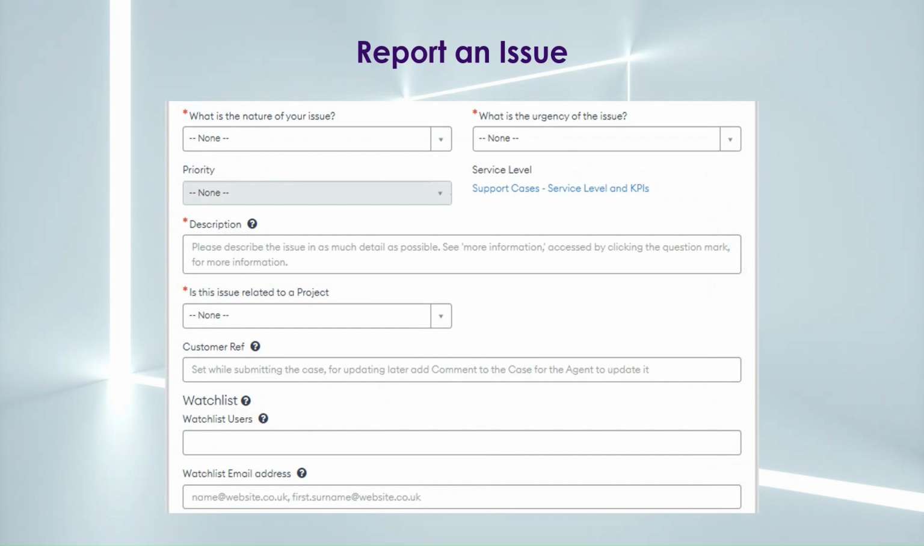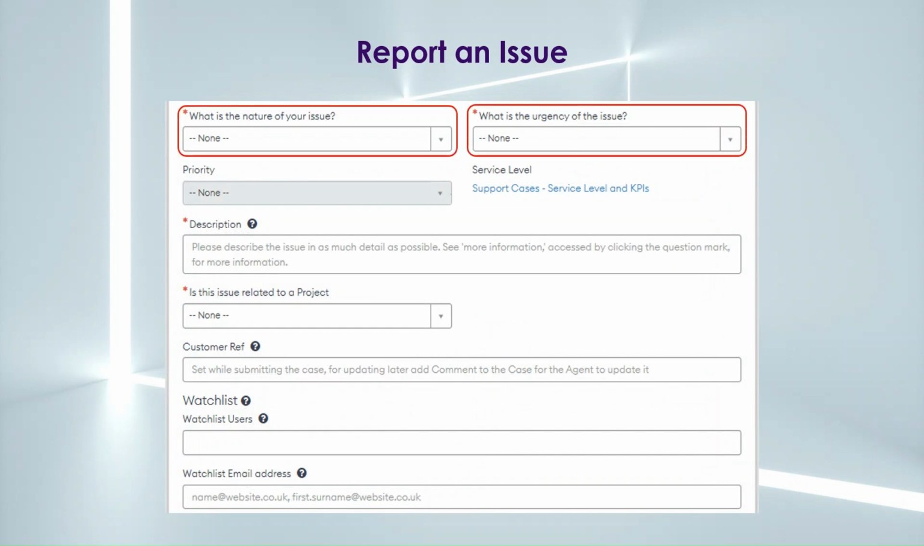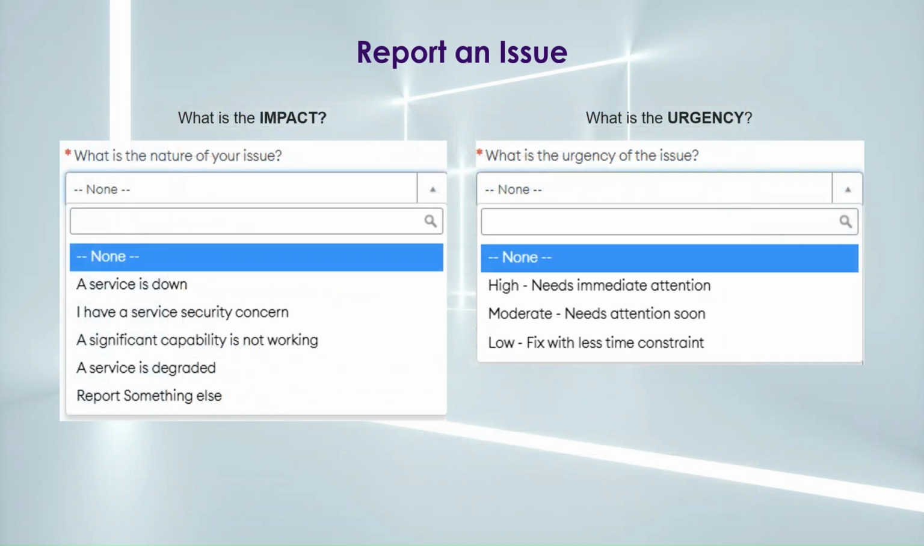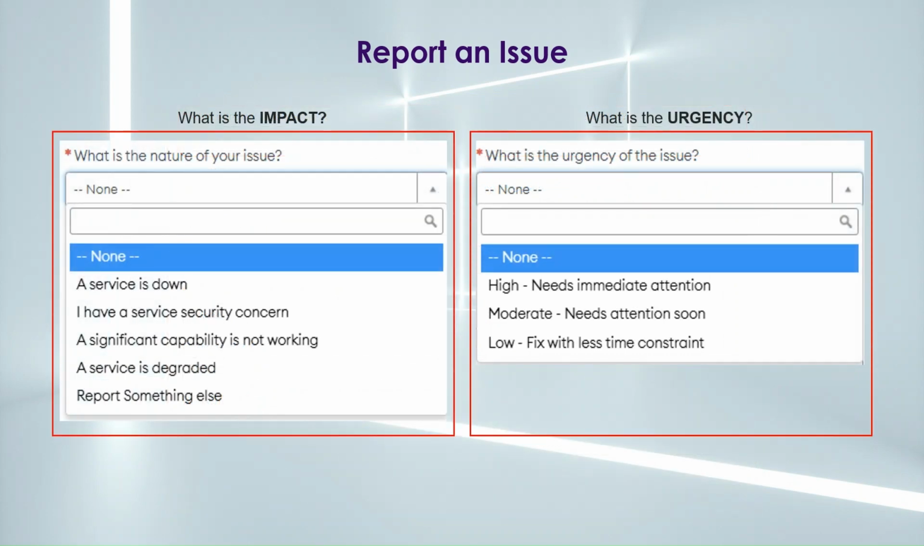The next step is to complete the What is the nature of your issue and What is the urgency of your issue fields by selecting from the drop-down options. As these 2 fields are completed, the priority of the case will be automatically generated based on the selections. And by selecting the appropriate impact and urgency levels, you can influence the case priority, which helps IFS understand and appreciate the importance of the issue you are reporting.